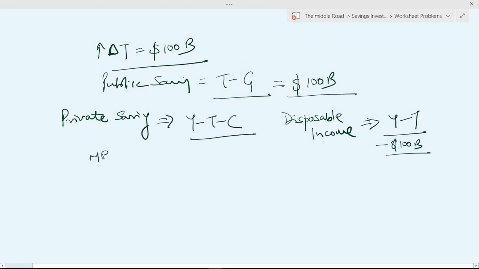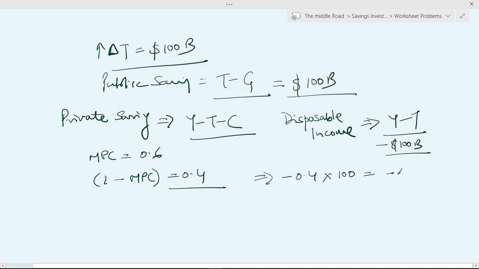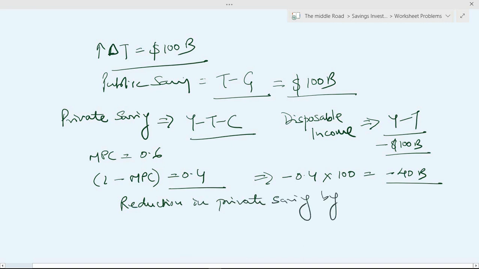How much is the saving? If the marginal propensity to consume is 0.6, the propensity to save is 1 minus the marginal propensity to consume, which is 0.4. In other words, if the disposable income has gone down by 100 billion, the private saving has gone down by 40 billion.